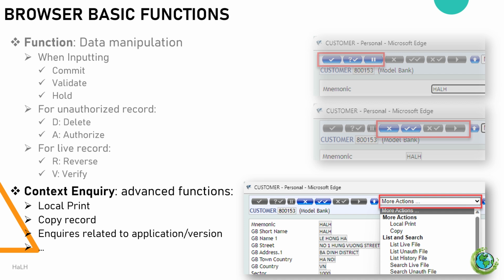Context inquiry. This functionality includes various types of inquiries that link to specific applications or versions. In addition to some inquiries such as before identifying the record ID as described in the previous step, we also have some other functions such as printing data, copying the content of the current record to create a duplicate for another record.